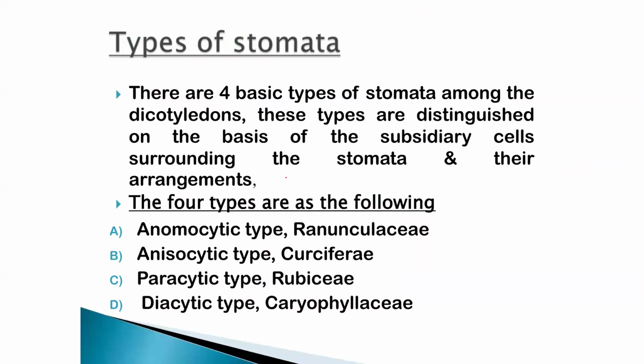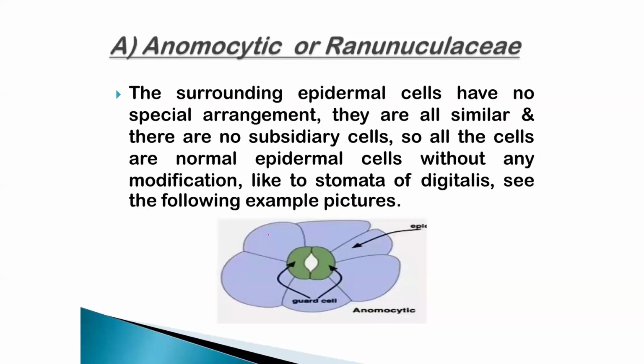The anomocytic type is also known as the Ranunculaceae type, anisocytic is Cruciferae, and paracytic is a Rubiaceae member. So based on the type of stomata we can identify the family. If diacytic or paracytic stomata is seen, it may be a Rubiaceae member like that. So based on the type of stomata we can identify the families. So this is the anomocytic.